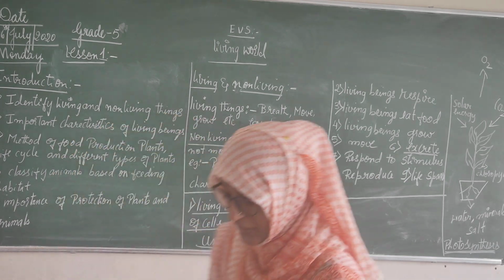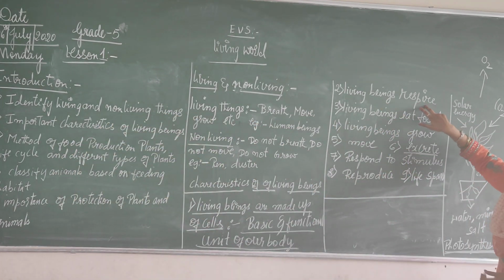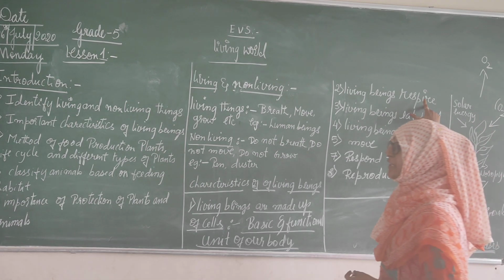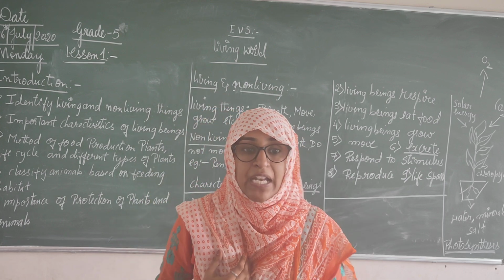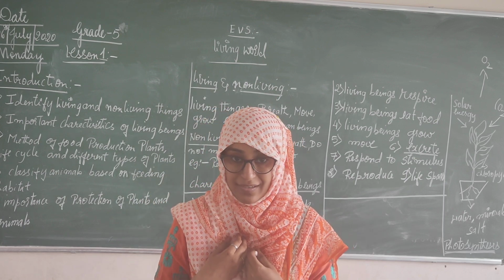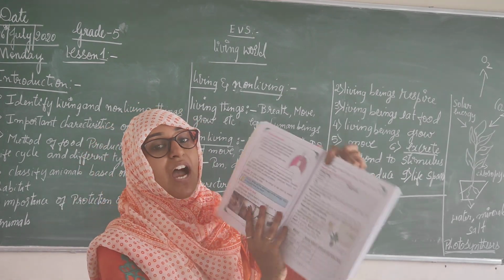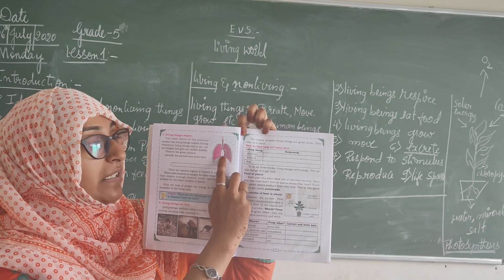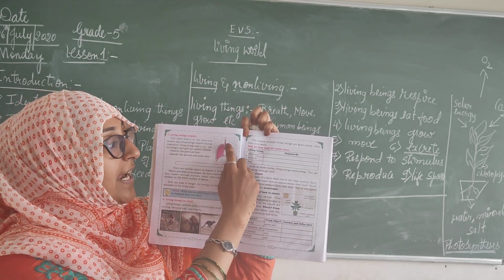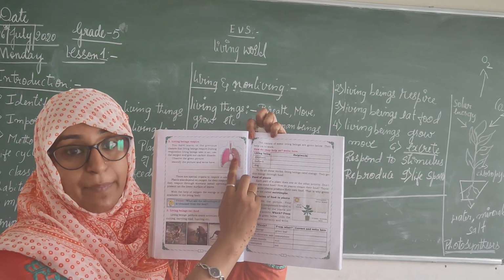Now, next we will go for living beings respire. What is the respiratory organ in our body? Lungs. Right? The respiratory organ in our body is the lungs. The lungs diagram is given in your textbook. You can see here, these are your lungs. Inside them there are bronchioles through which the breathing process is done.